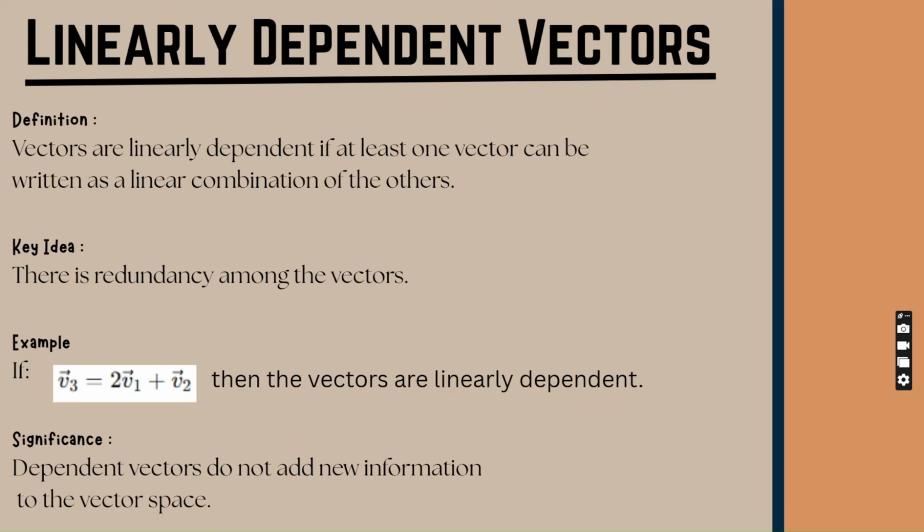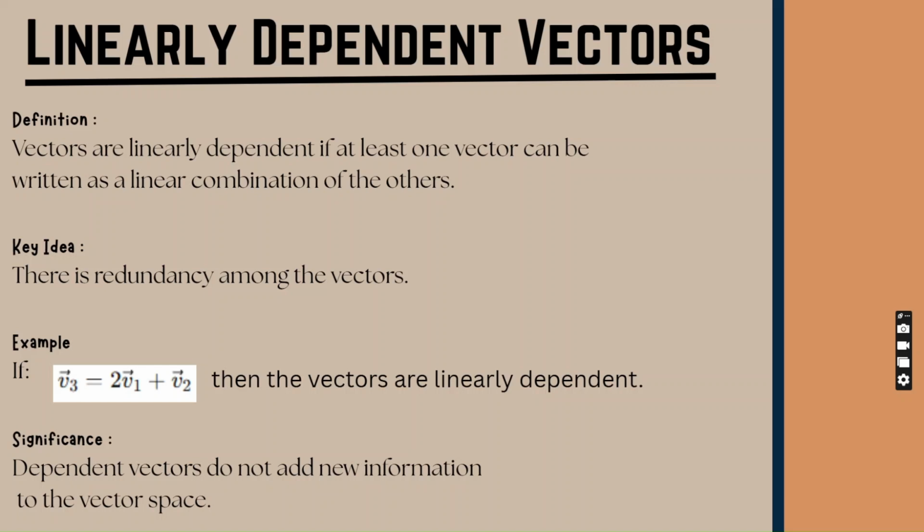So if linearly independent cannot be written as a linear combination of the other vectors in the set, then the dependent can be. Meaning to say we can form another vector from the linear combination of the other vectors in the set. This means that at least one vector depends on the others and does not provide new information.